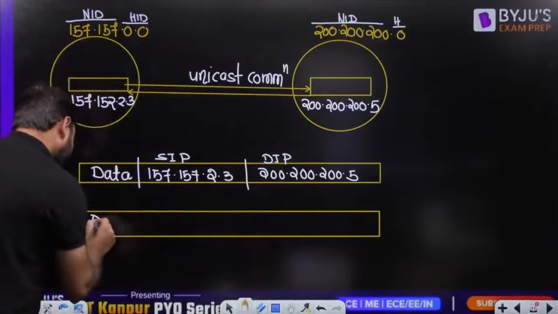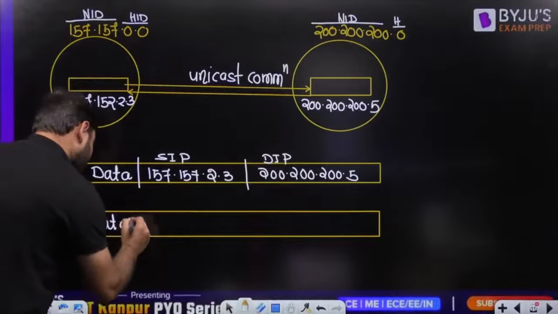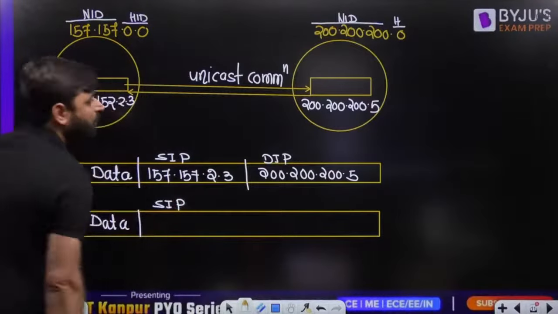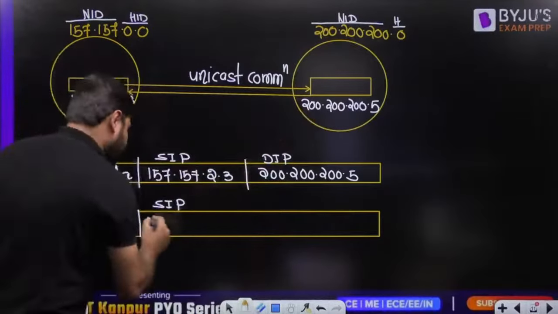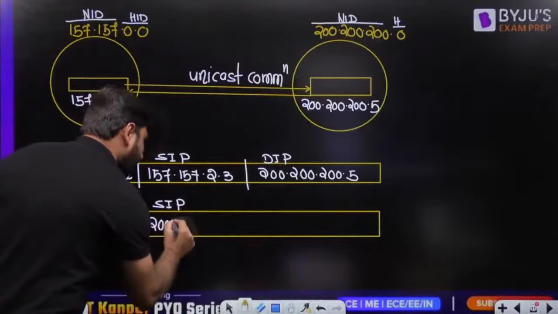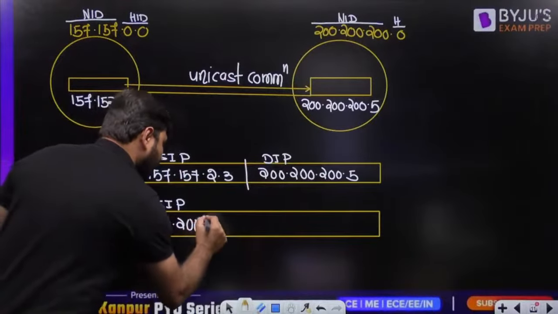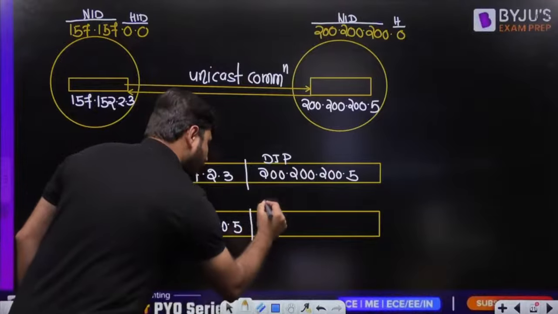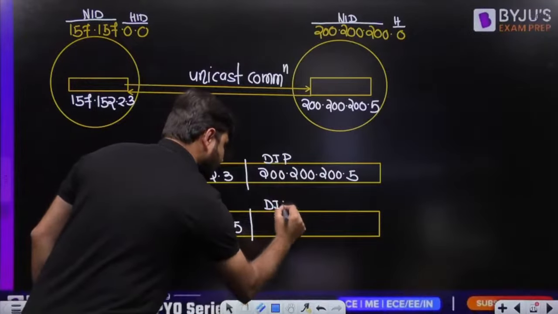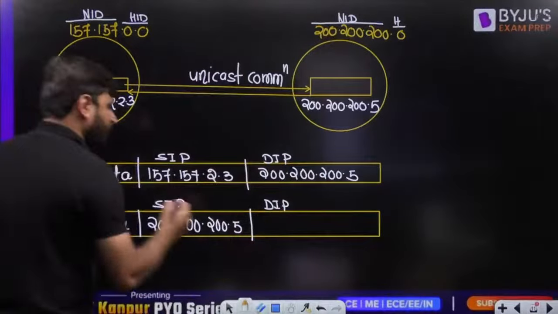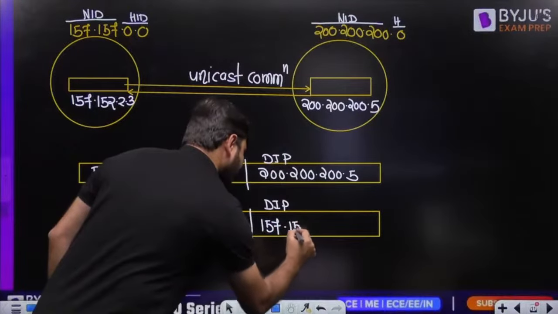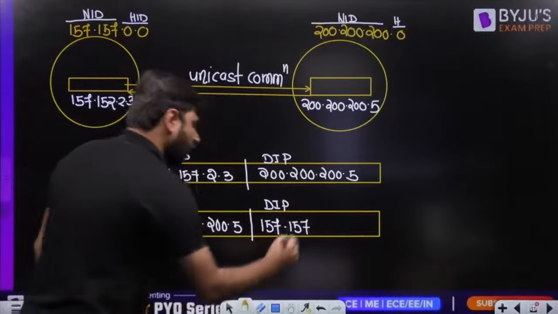Suppose this is the data here. What is the source IP address? Who is sending now? This computer is sending. Source IP address is 200.200.200.5. This is the source IP address. What is the destination IP address? Destination IP address will be 157.157.2.3.